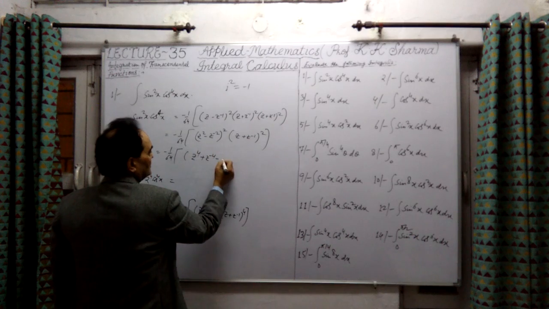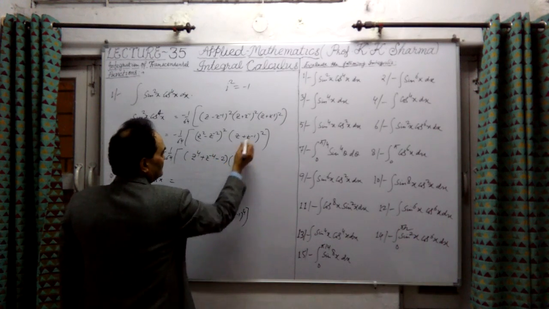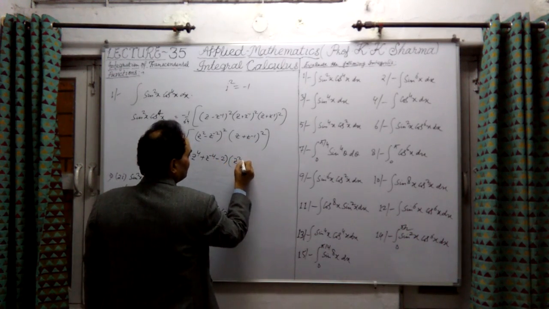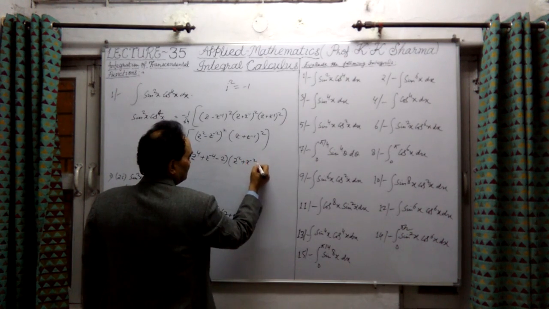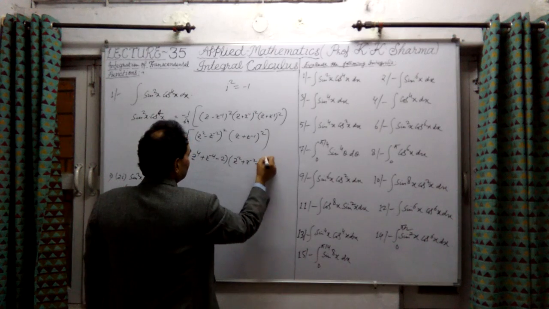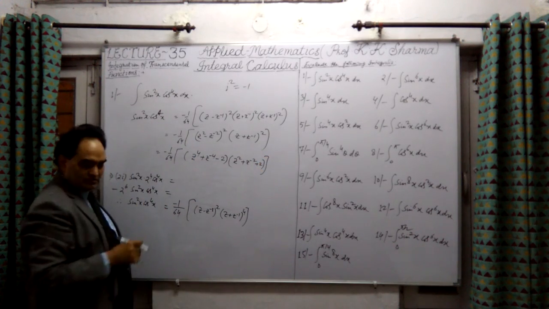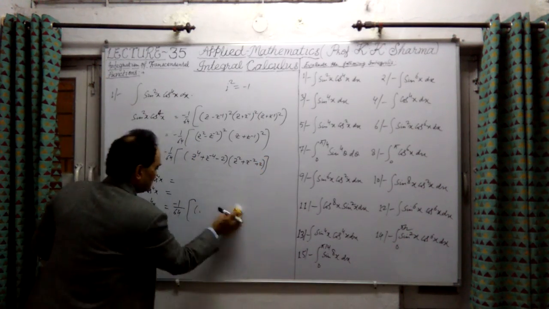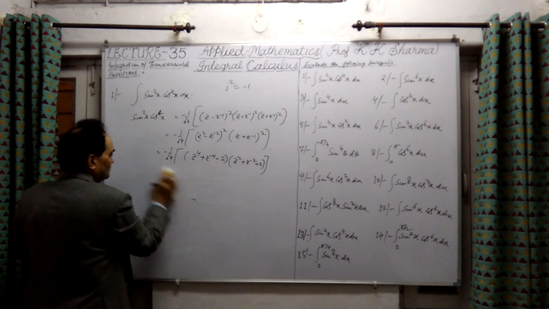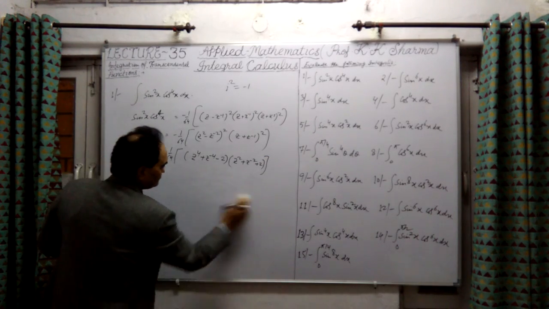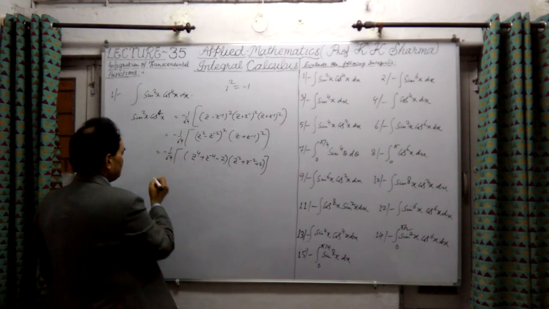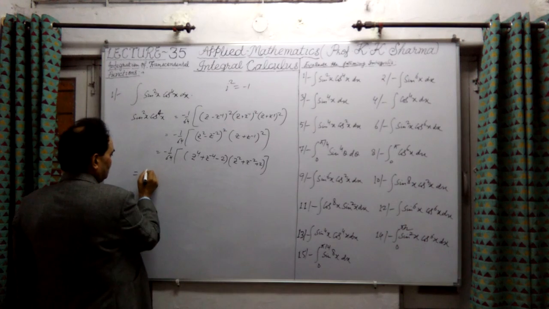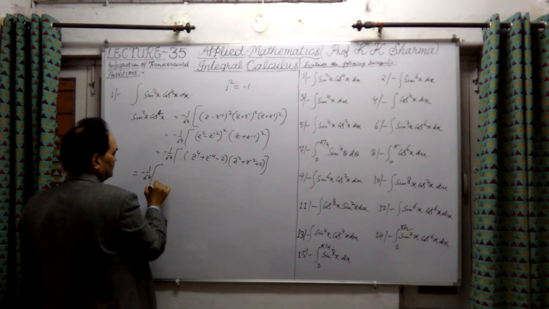Into this, if I open it, will be z square plus z to the power minus 2, plus 2 only. Now let me multiply this whole. Finally we get the z value. Let me first solve it, multiplying these two for the final solution. So this will be minus 1 by 64, which I am keeping as it is.